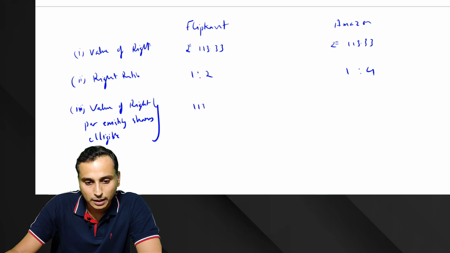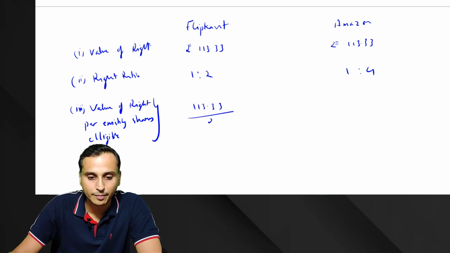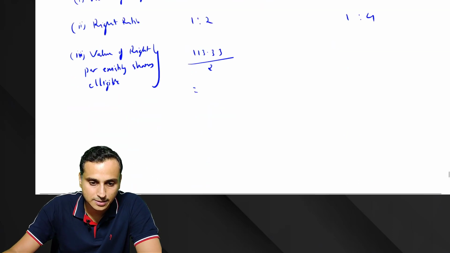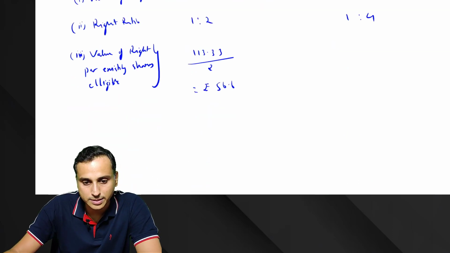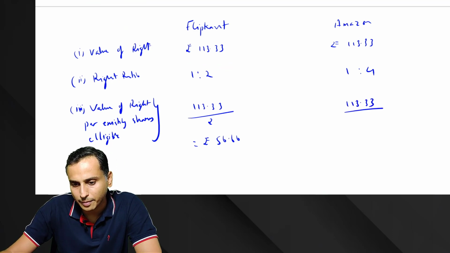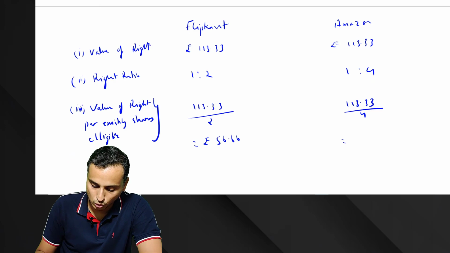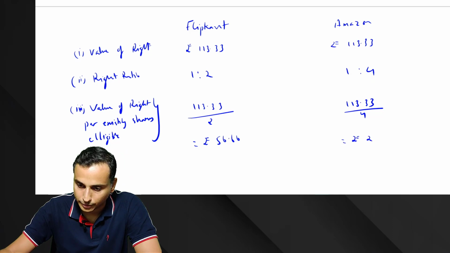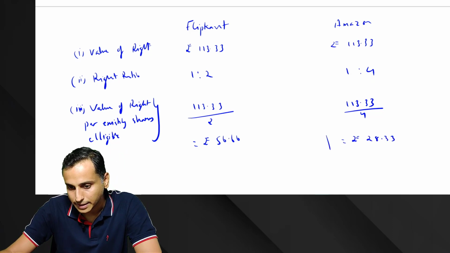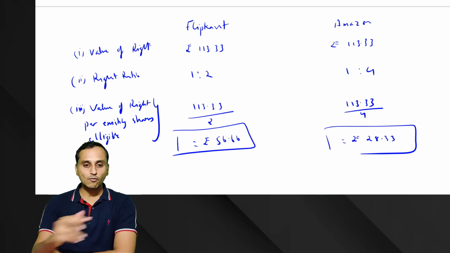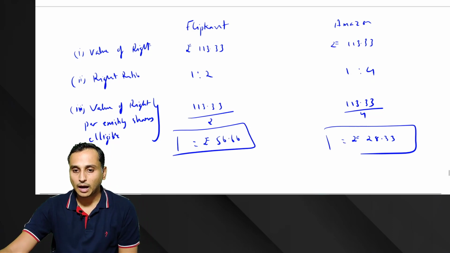So how will we calculate? 113.33 divided by 2, which comes to 56.66 rupees. And here, 113.33 divided by 4, which comes to rupees 28.33.